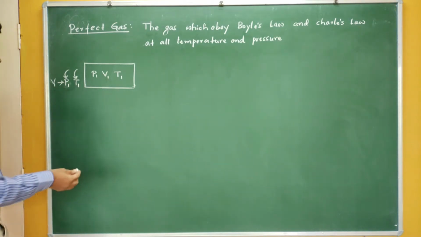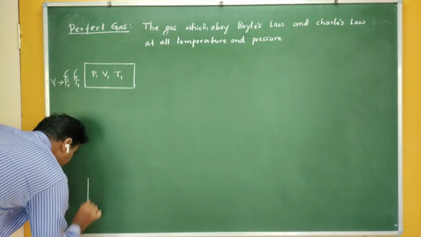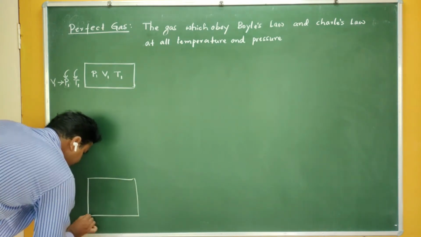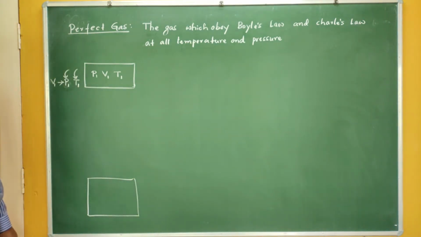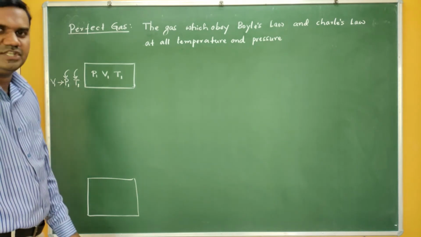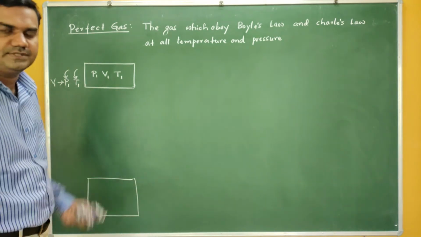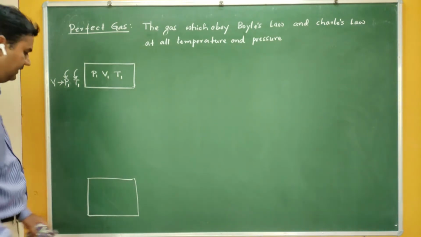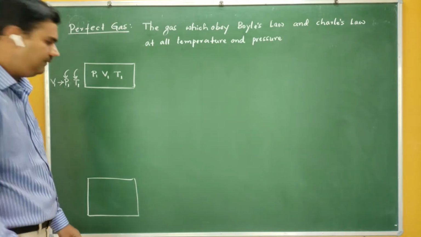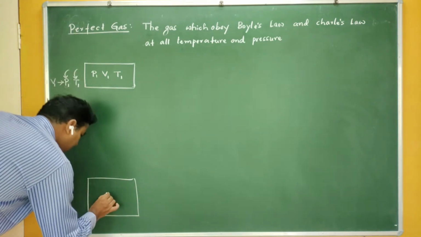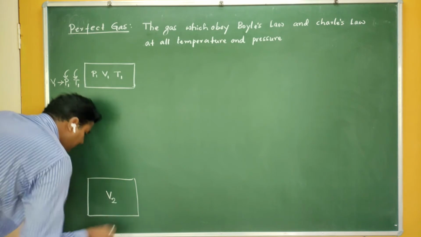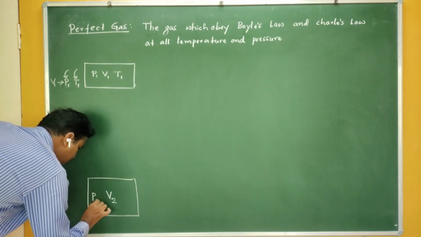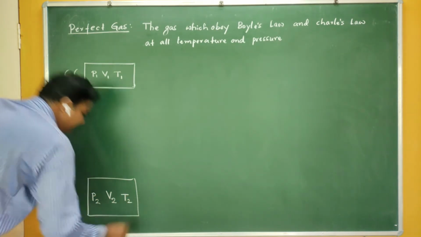So, are you getting me? Let me take this as the final state. When you apply Boyle's law and Charles' law, definitely the pressure, volume and temperature change. If you increase the temperature, volume automatically increases. If you decrease the pressure, volume of the gas increases. So let me take V2 as the volume of the gas when the pressure is P2 and the temperature is T2.